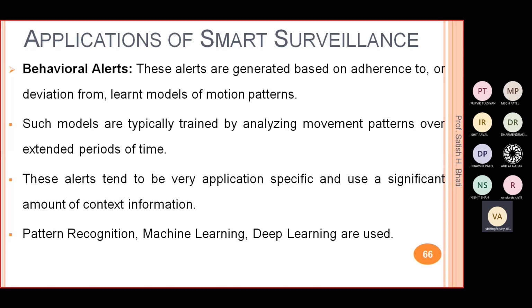Like if you want to generate an alert when some accident happens, then you have to feed the video of accidents. Then and only then your system can learn that if such kind of features are there in the video or image, it means accident, otherwise it is not an accident. Accident means a common feature is that if two cars are very near to each other, then an accident has happened. But in normal conditions, two cars can be parked very near, right? So your system should understand this is not an accident, this is normal parking. For that you have to feed the data.